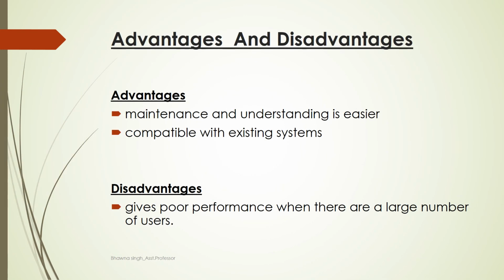Now the two-tier architecture has advantages like maintenance and understanding of this two-tier architecture is simple, and it is compatible with the existing systems. But it has a disadvantage that it gives poor performance when there are a large number of users. So if we add a large number of users, or for complex systems, it does not work properly.